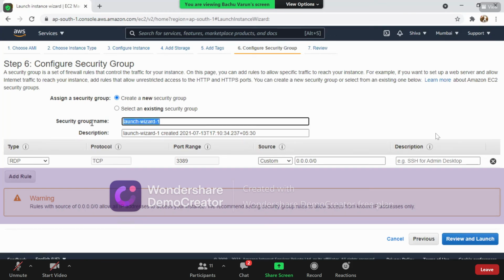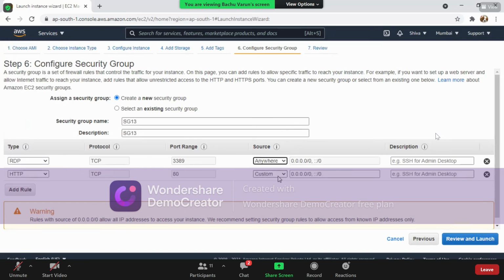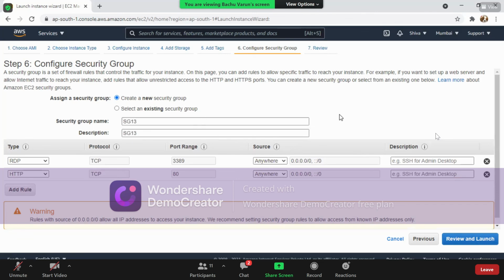So I'd like to give a new name for this. This is our security group. I'll take the same thing, Security group SG, and today's date, that is 13, SG13. The same thing I'll provide here, SG13. You should remember that we can also use the same rule for web server, that is HTTP, and that can be configured anywhere across the globe. So this step is clear, I guess, for everyone.